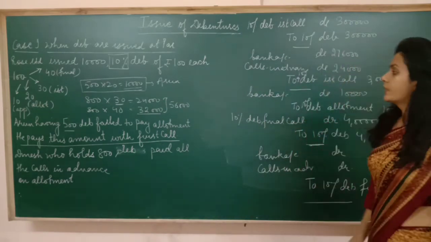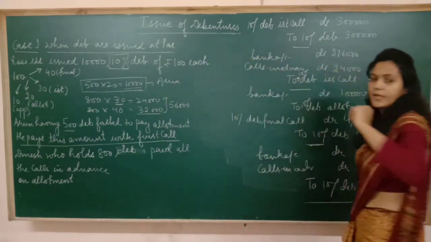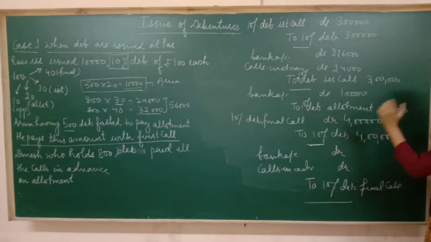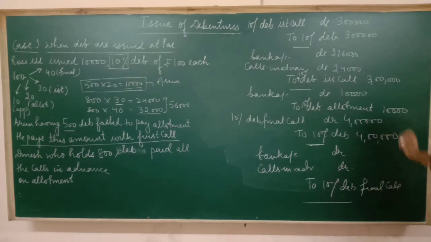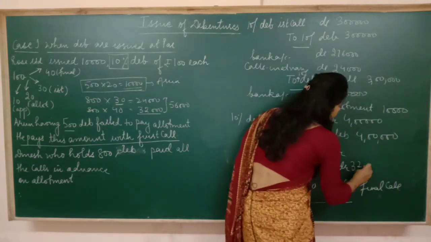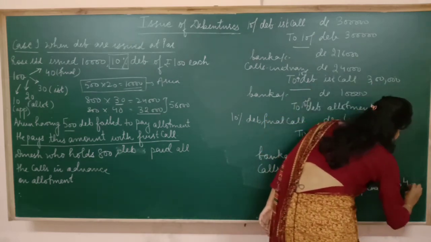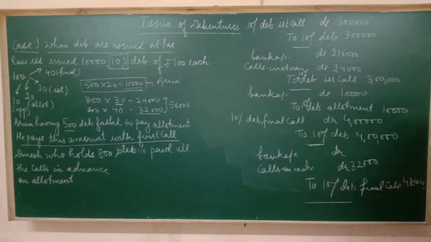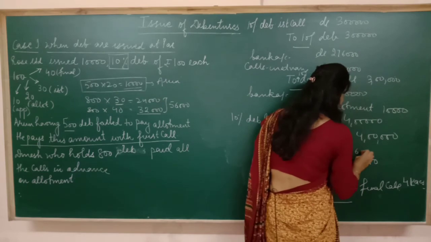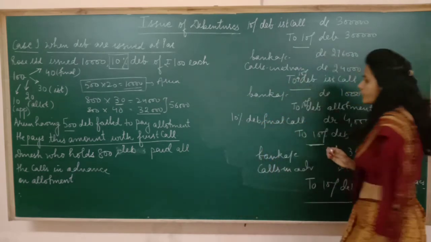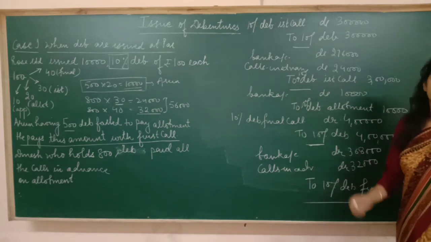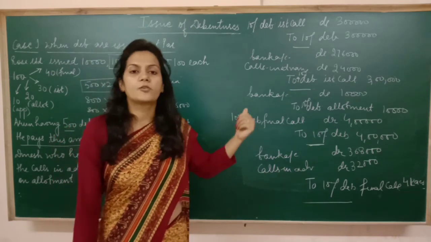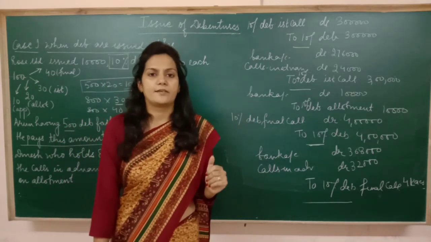Now see how. Again Dinesh having 800 debentures paid first call and final call with the allotment itself. It means if 4 lakh rupees was due on the final call, then out of 4 lakh, 32,000 we have already received in advance. So now check how much money has come into the bank in this case. It would be 3,68,000 we have received. So this is all about the question, and the question is over. I hope now this point is clear how we have to go about it. More or less all the concepts are the same here, only slight difference is there. So keep on practicing.